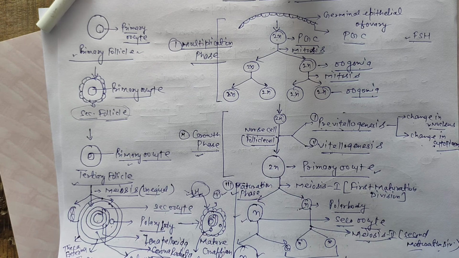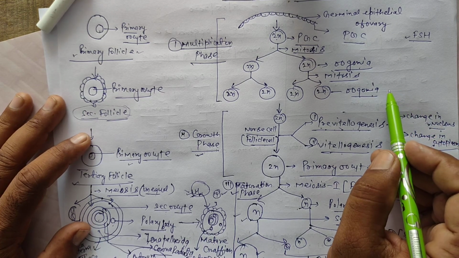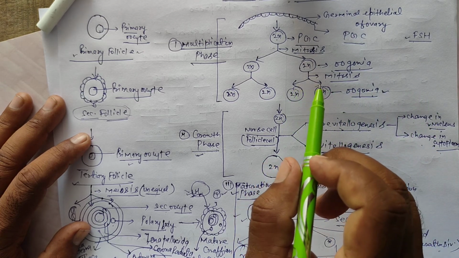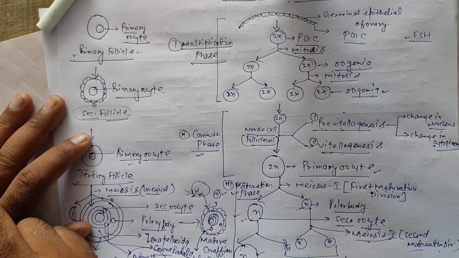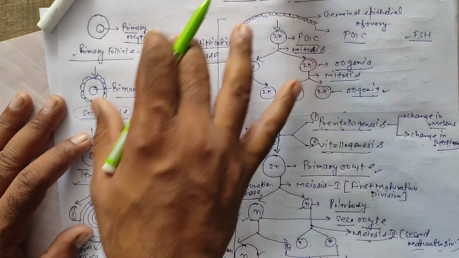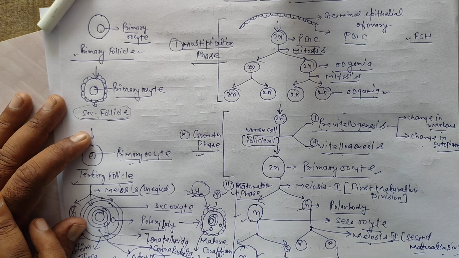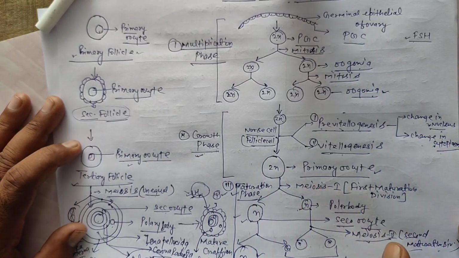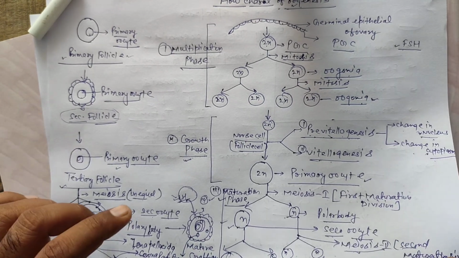After birth, no more oogonia are formed or added. In the embryonic stage, approximately 20 lakh, or 2 million, oogonia are located in each ovary of a female human. This is the flow chart, or linear figure, of oogenesis.